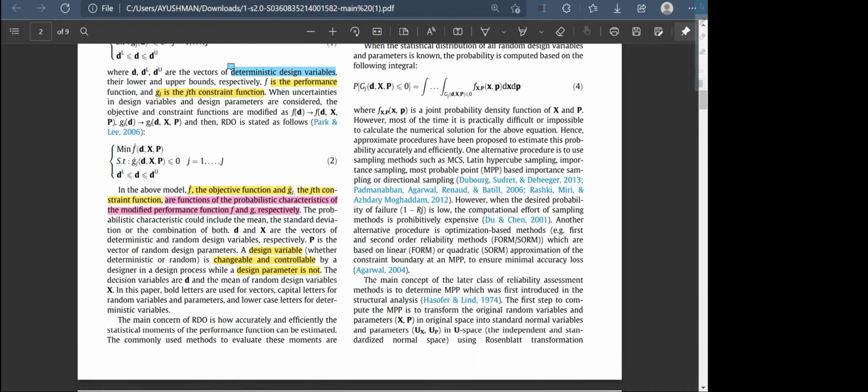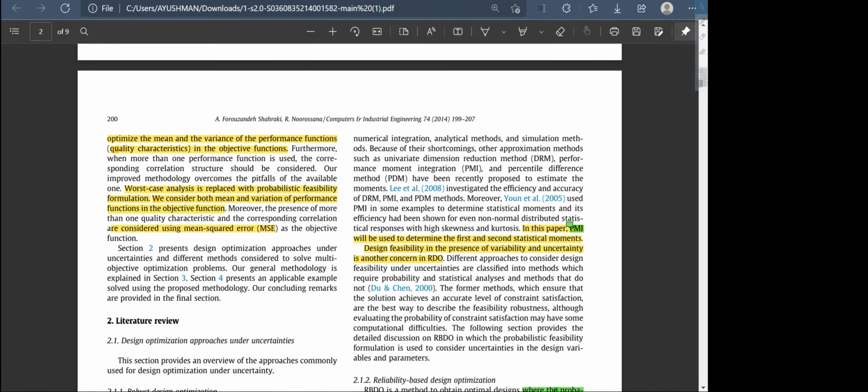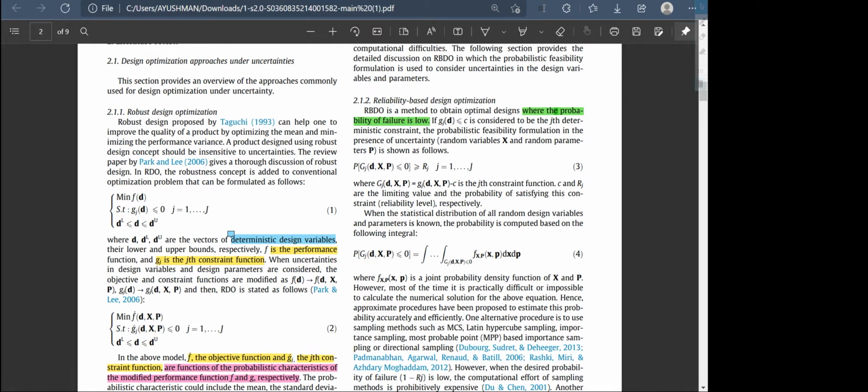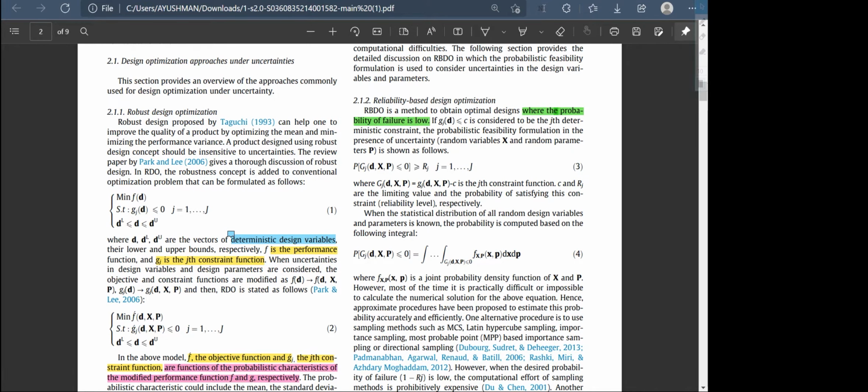Then there is how to accurately and efficiently find the performance function and the statistical moments. There are various techniques, such as the univariate dimension reduction method, performance moment integration, and percentile differential method. This paper uses PMI, the performance moment integration, which is a kind of 3-level numeric integration. Then there is reliability-based design optimization, which is used to obtain optimal designs where the probability of failure is low. It is similar to RDO, just with a slight difference.